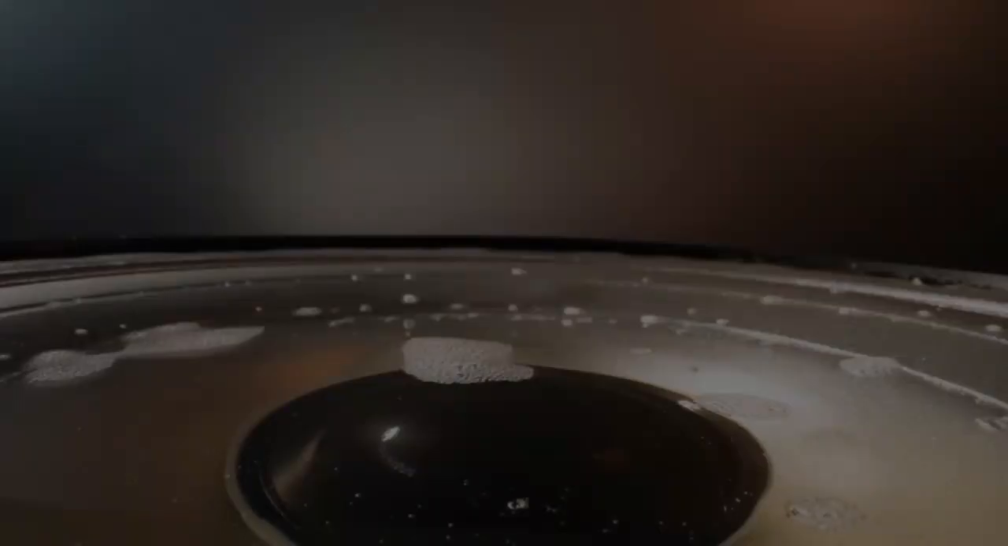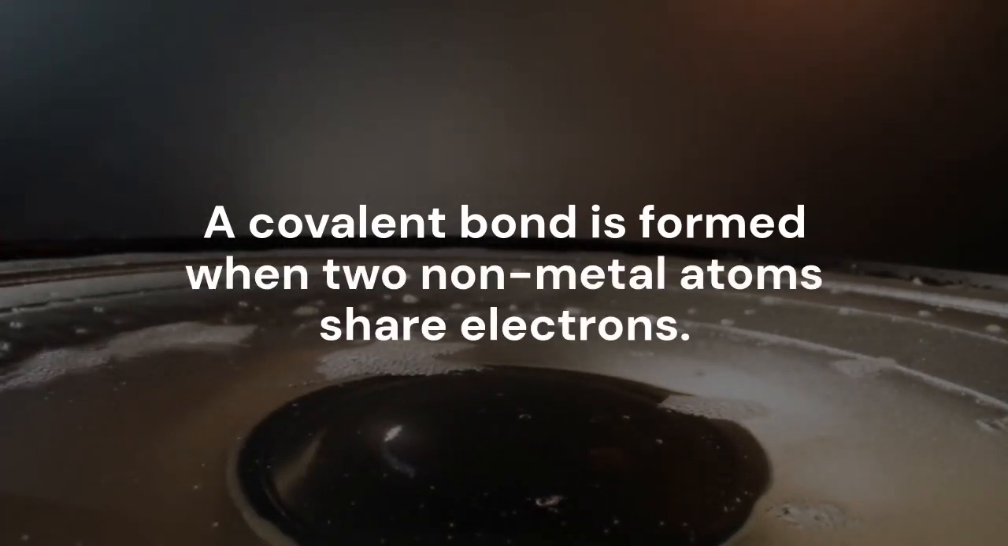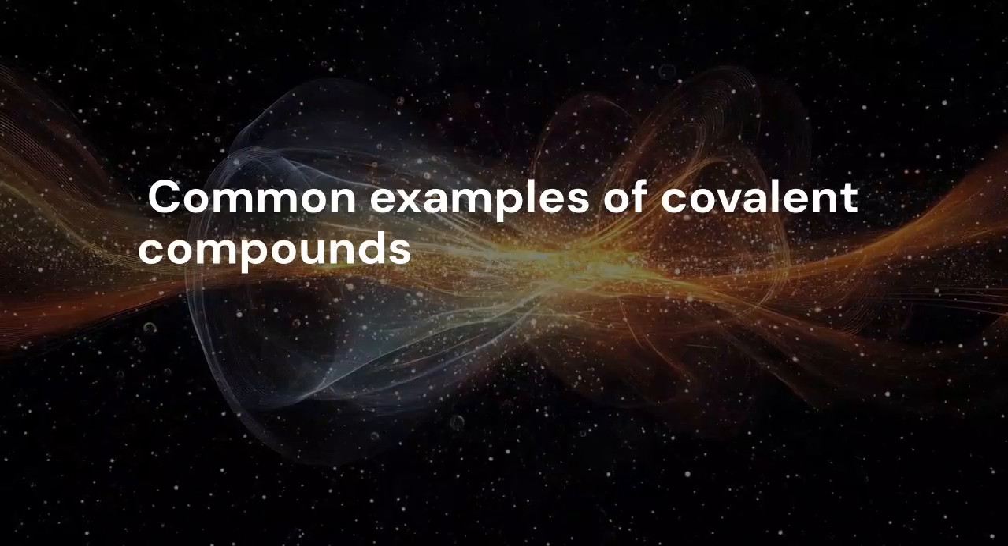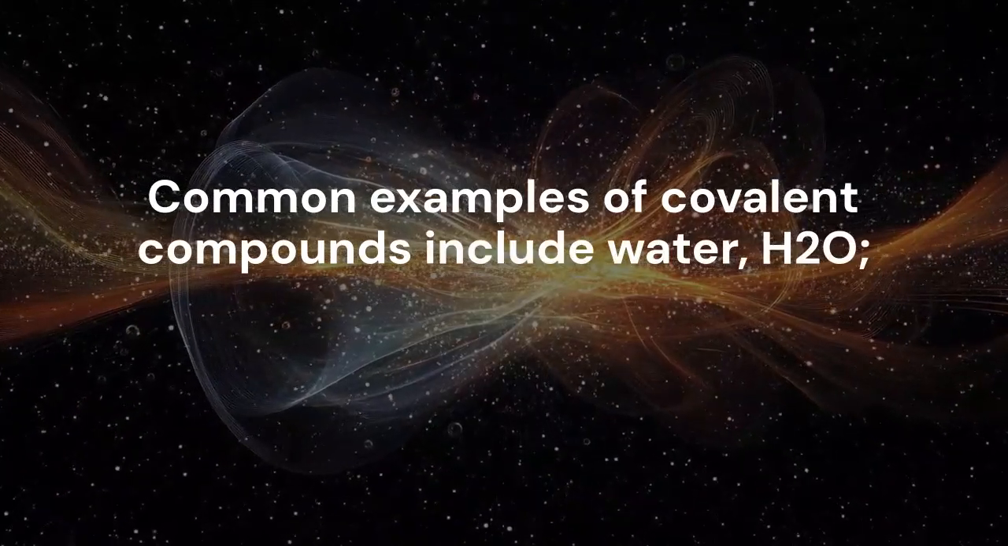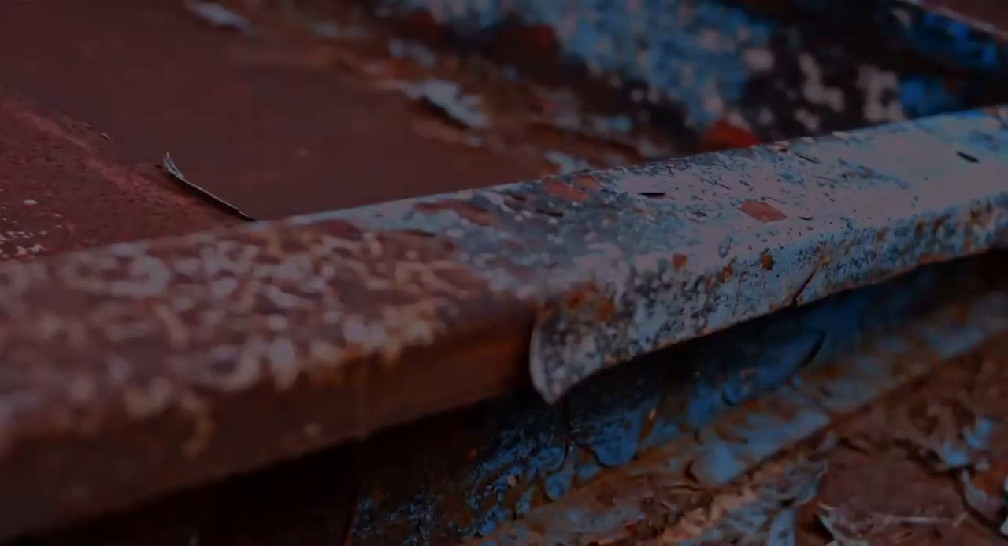Covalent bond. A covalent bond is formed when two non-metal atoms share electrons. This sharing allows each atom to attain a full outer shell. Common examples of covalent compounds include water, H2O, methane, CH4, and oxygen gas, O2.